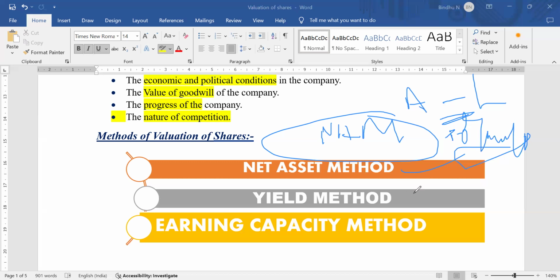The next method we have is the yield method. In the yield method, obviously we are going to use calculations by using only pure formulas. From the examination point of view, obviously they will raise a question from the net asset method and the yield method. The net asset method is also known as the intrinsic value method. Obviously they will raise a question for 4 marks from the net asset method or from the yield method. There is a chance of one question based on this concept, and another question for 10 marks, combining both the net asset and yield methods.